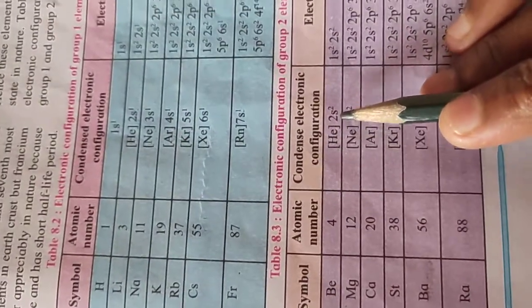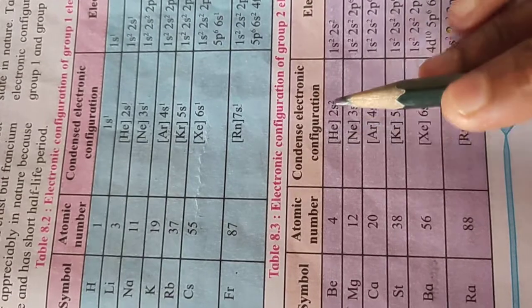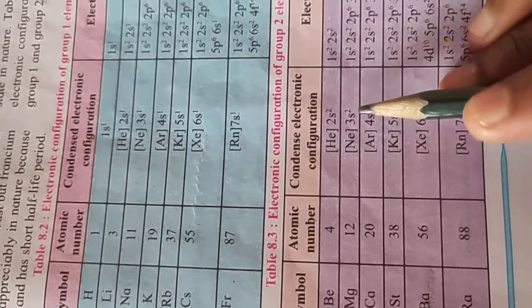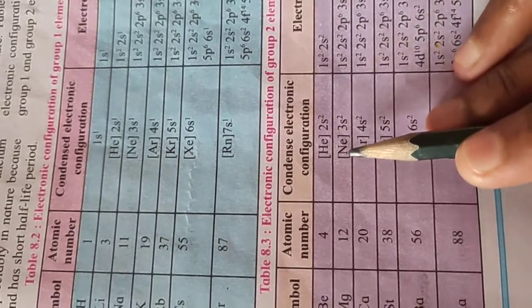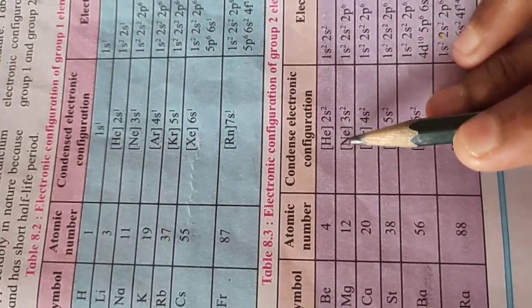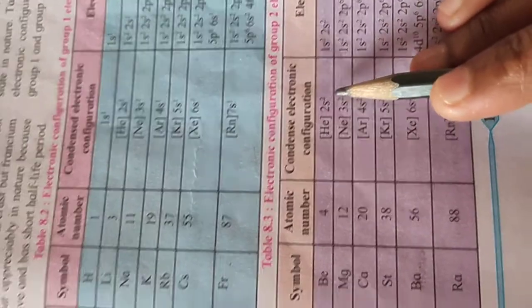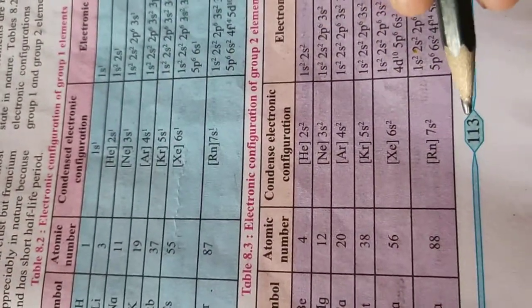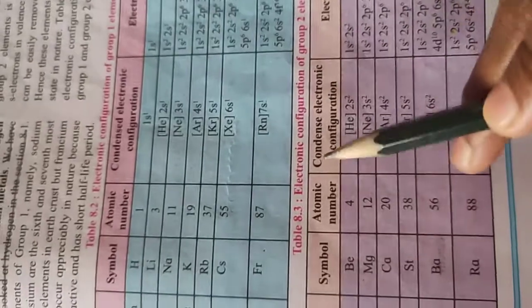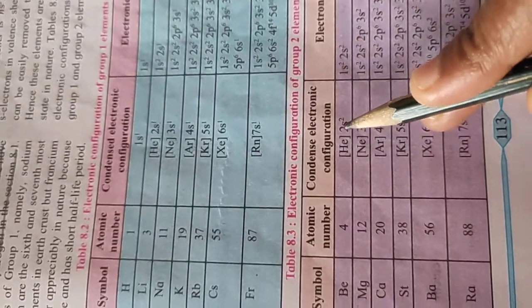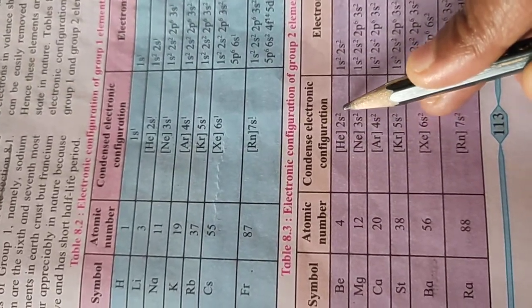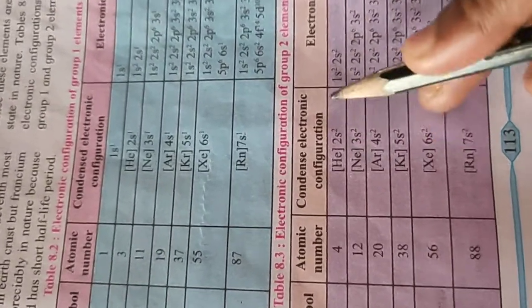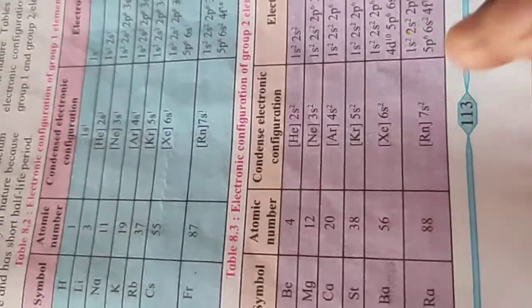Its electronic configuration in condensed form is helium 2s2. Magnesium has atomic number 12. Its electronic configuration in condensed form is neon, which has atomic number 10, and 3s2. So in this way we write the condensed electronic configuration. In group 2 elements, the number of outer electrons is 2. So these electrons are easily lost by these elements and they form metal ions.